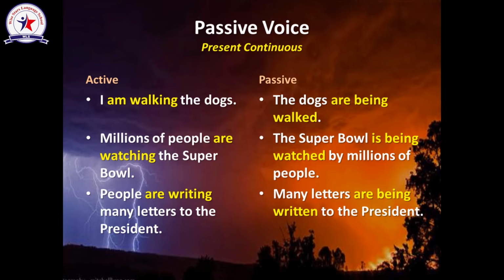The next sentence, millions of people are watching the Super Bowl. Again, we have to start with the object of the sentence, which is the Super Bowl is being watched by millions of people. The last sentence, people are writing many letters to the president. Where is the object? Many letters. We are going to start with the object, which is many letters are being written to the president.